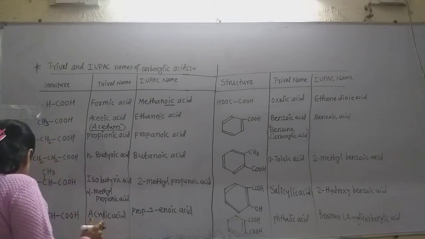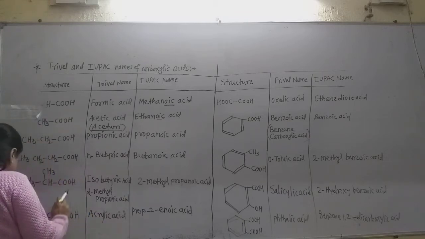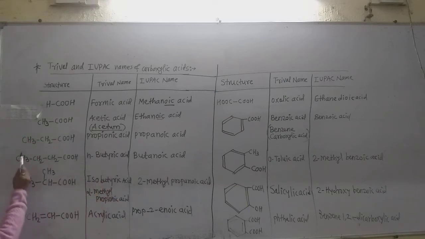Now third, that is the acid containing 3 carbon atoms. Now this acid, CH3CH2COOH, contains 3 carbon atoms. So the tribal or common name is propionic acid, but the IUPAC name is propanoic acid. See there, propionic acid and propanoic.